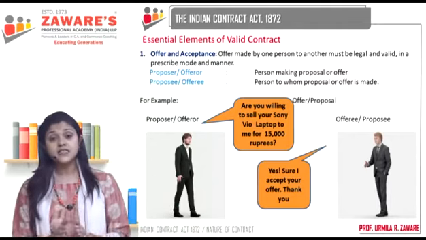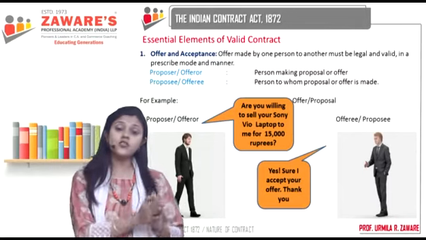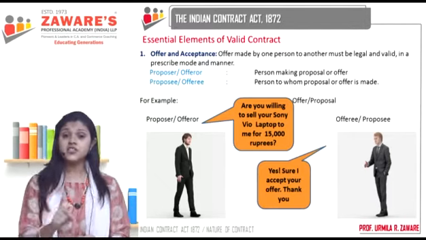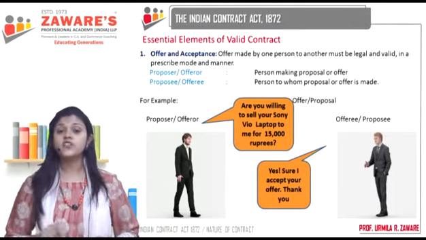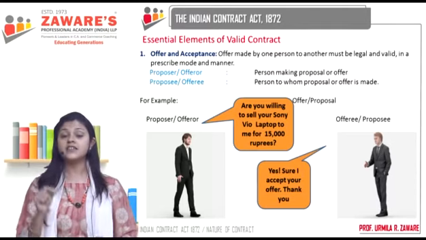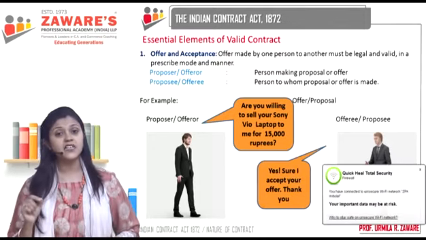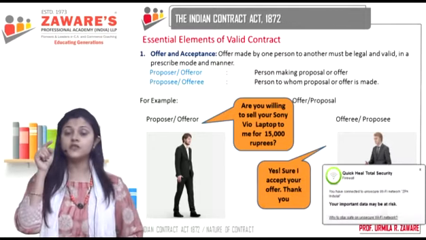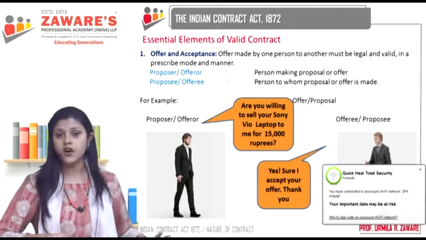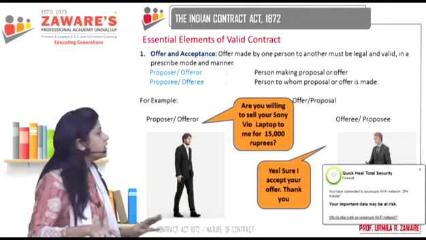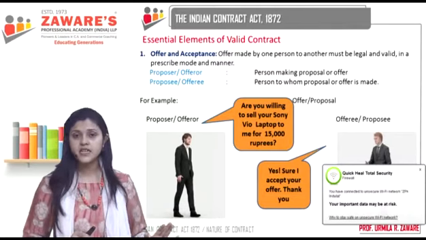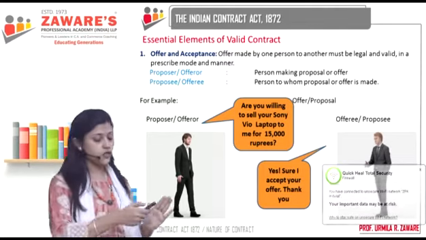Correct? Now is this agreement going to transform into a contract? What do you think? Tell me. Yes, you're right. It is going to become a contract. Why? It is going to become a contract because this is a commercial or business transaction. And the legal presumption is that in case of commercial or business transactions, the intention of the parties is to create legal relations. So this is going to become a contract, again subject to conditions. Okay. So the first basic essential element of a valid contract is a valid offer and acceptance of the offer.